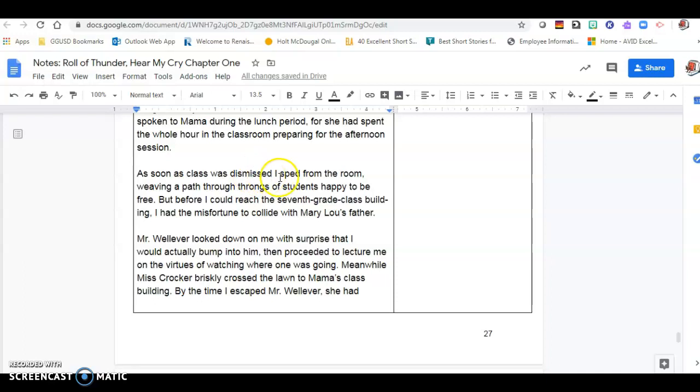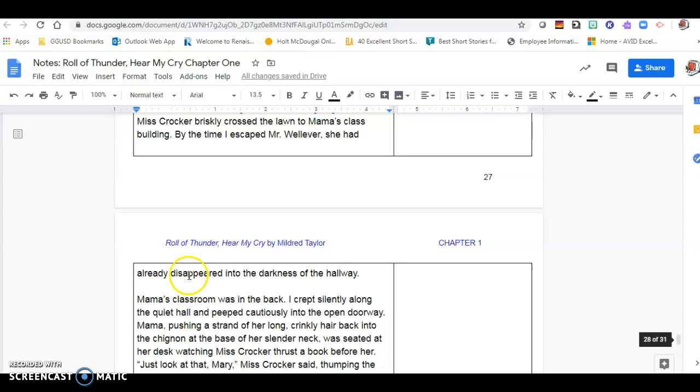As soon as class was dismissed, I sped from the room, weaving a path through throngs of students happy to be free. But before I could reach the 7th grade class building, I had the misfortune to collide with Mary Lou's father. Mr. Welliver looked down on me with surprise that I would actually bump into him, then proceeded to lecture me on the virtues of watching where one was going. Meanwhile, Miss Crocker briskly crossed the lawn to Mama's class building. By the time I escaped Mr. Welliver, she had already disappeared into the darkness of the hallway.